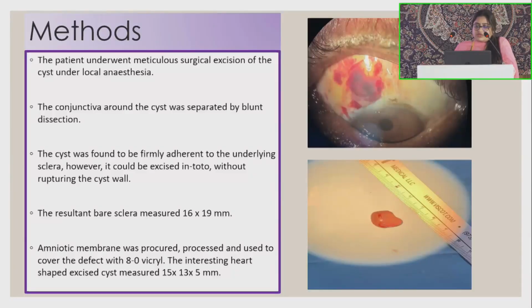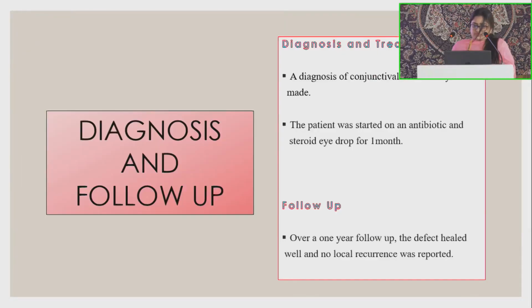Since there was a large defect, the amniotic membrane was procured and processed and used to cover the defect. The diagnosis of conjunctival inclusion cyst was made, and the patient was post-operatively started on antibiotic and steroid eye drops for a period of 1 month.